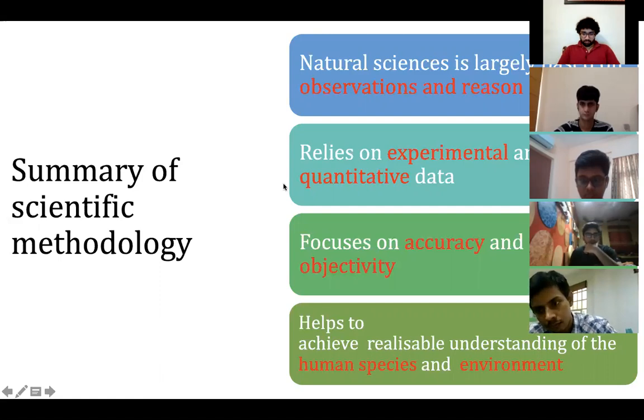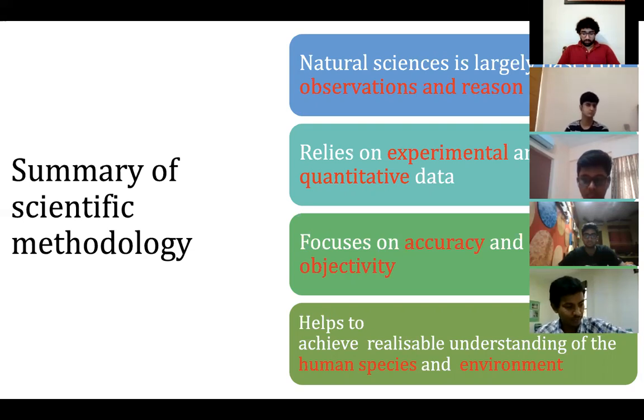Okay, children. The natural science, the summary of the scientific methodology. The natural science is largely based on observation and reason. If you want to create knowledge from any kind of natural science, please note your observation and reason play a very important role. Not only that, you rely on experimental quantitative data. Science is all about the data, but how your data relies on the experimental.